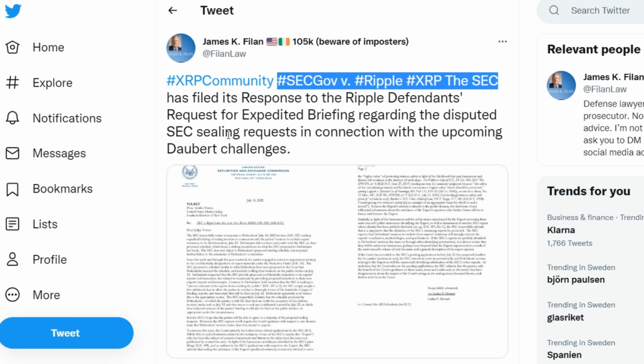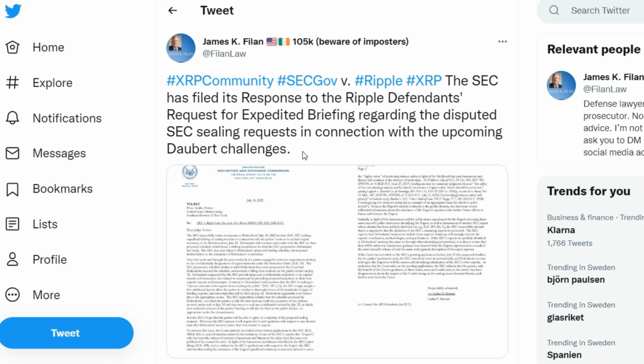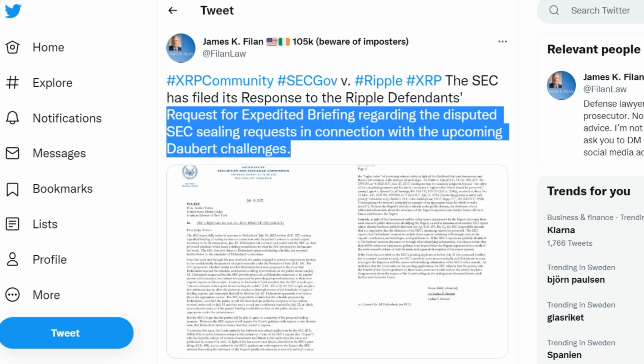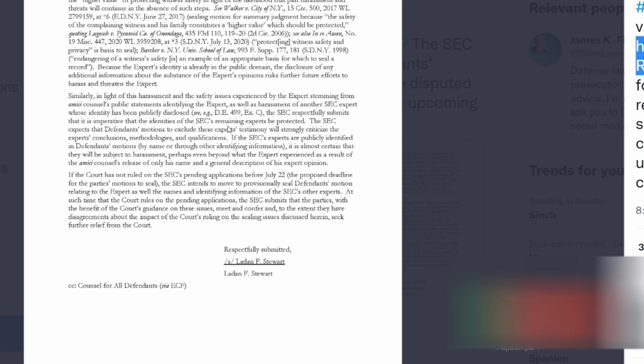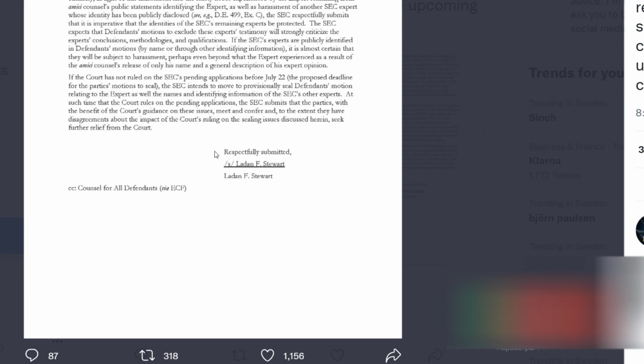The SEC has filed its response to the Ripple defendants' request for expedited briefing regarding the disputed SEC sealing requests in connection with the upcoming Daubert challenges. In other updates shared by James K. Phelan, the Securities and Exchange Commission filed a response to the defendant's letter demanding an expedited briefing. The SEC stated that the schedule of expedited briefings proposed by Ripple was not brought to the agency's attention, and the two parties did not meet or confer to discuss the briefing schedule. The agency noted that it did not object to Ripple's request.